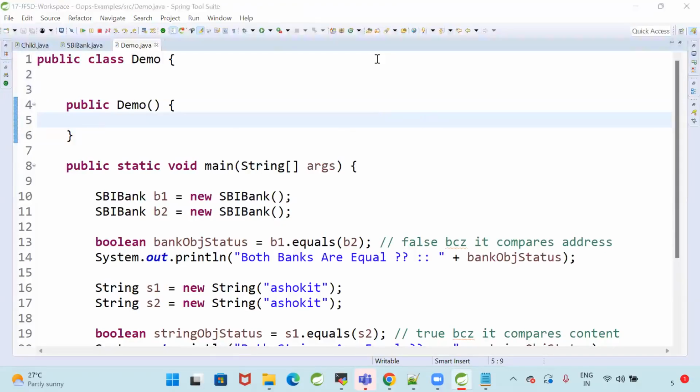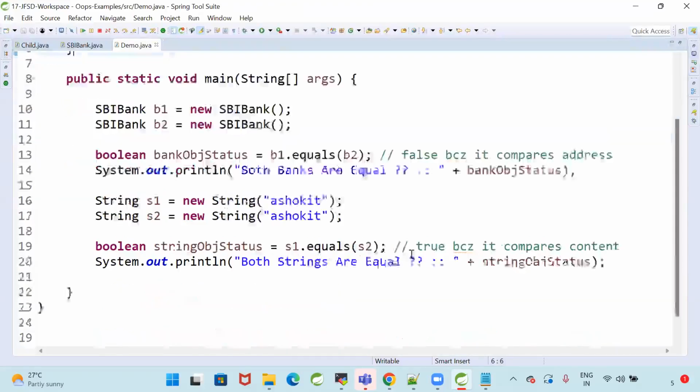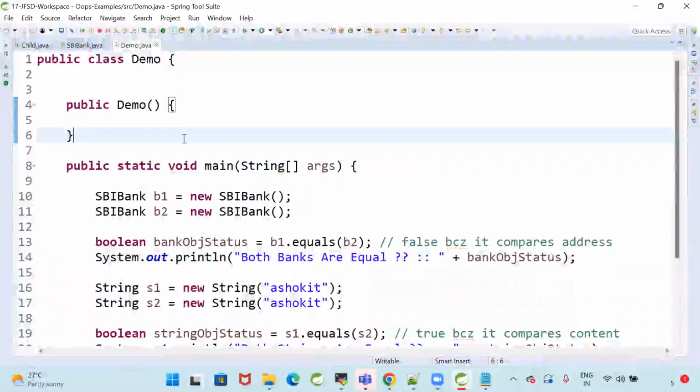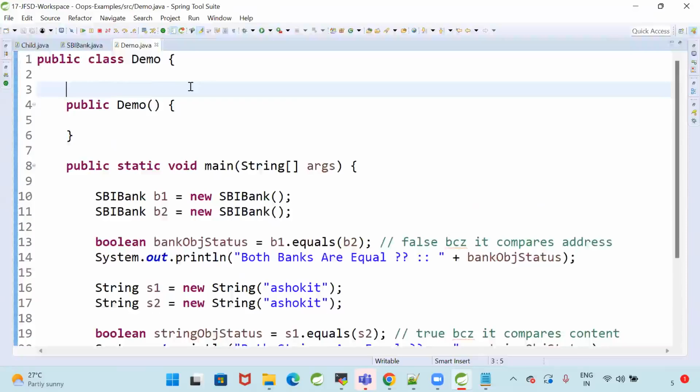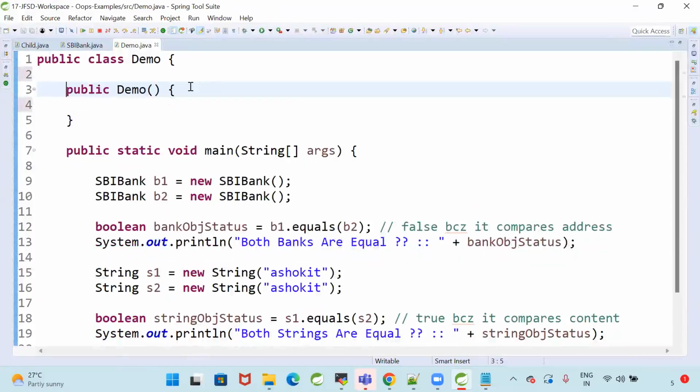Sir, can we store a subclass object in a superclass reference variable? That is not covered as of now. In typecasting, we will understand it: a superclass reference variable can hold a subclass object. We will discuss it in typecasting.